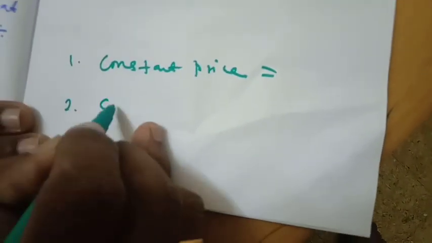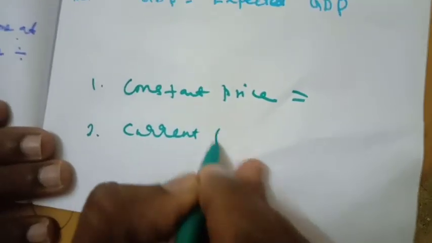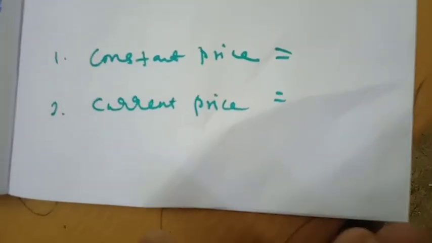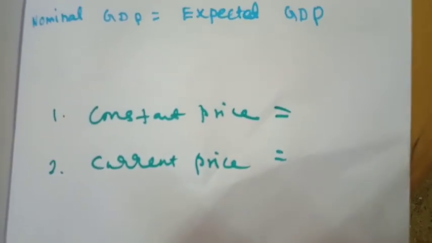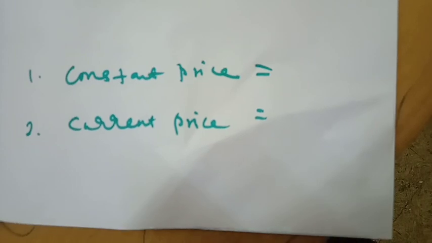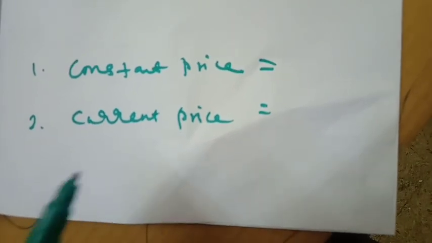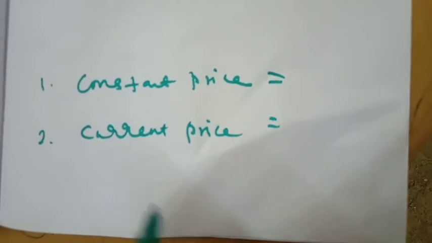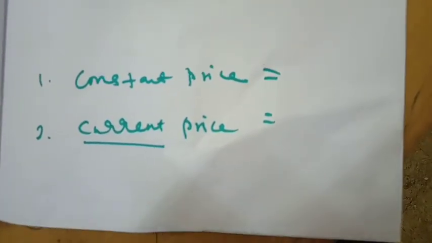That is known as constant price. And the second one is current price. Current price means the price available in the current situation. For example, now India is affected by the COVID virus and all the essential goods prices have increased. That is known as current price.